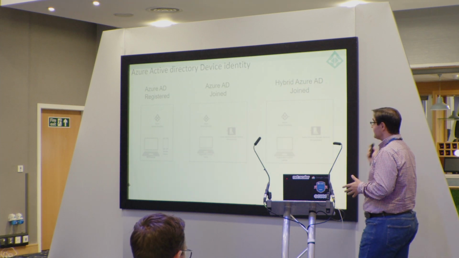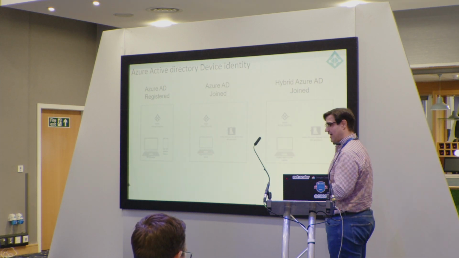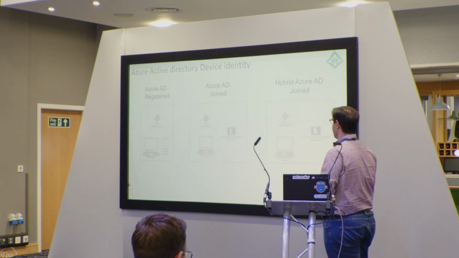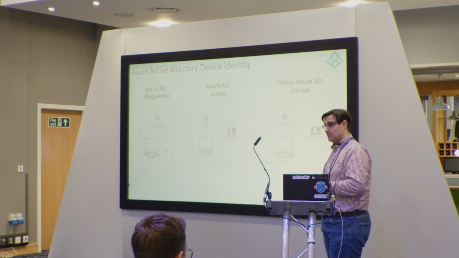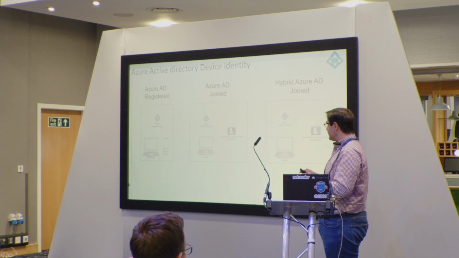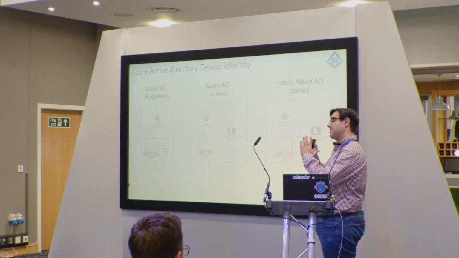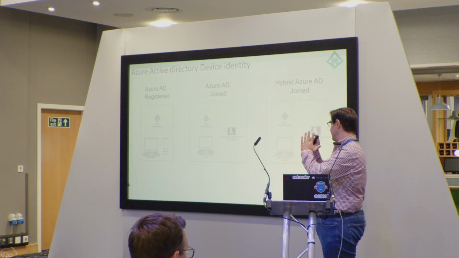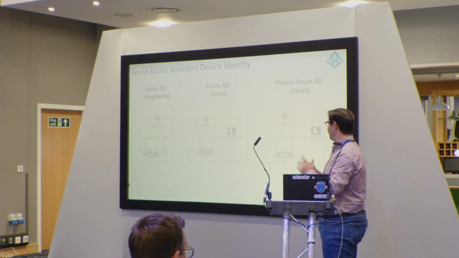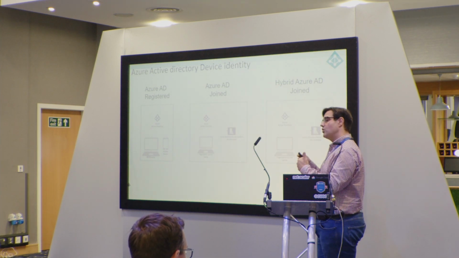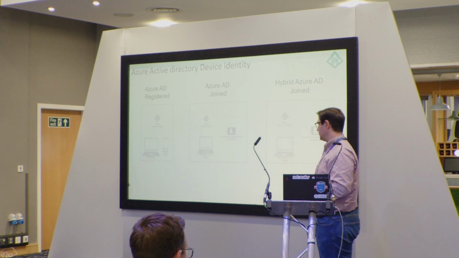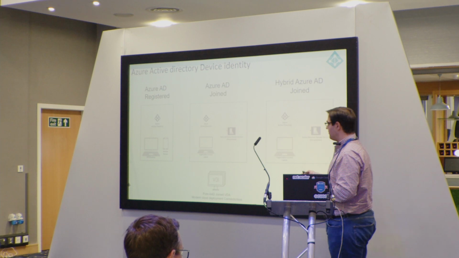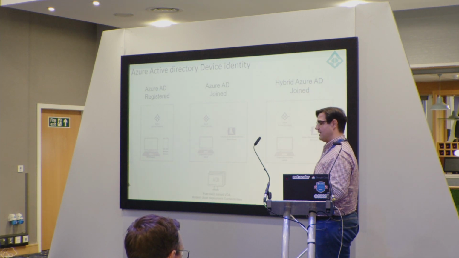The last but not the least is the hybrid Azure Active Directory join, and in this case, we have the identity from both Active Directory and Azure Active Directory. So the device keeps the same advantages that you have on-prem with single sign-on, Kerberos, and all these entitlements that you have seen over the last couple of years, and the new modern authentication that is built on Azure Active Directory. And we talk about endpoints, but we can also talk about VDI.